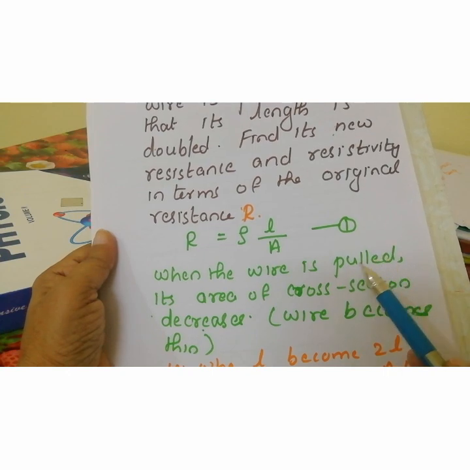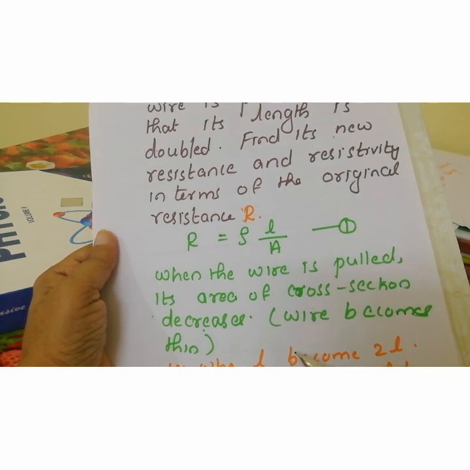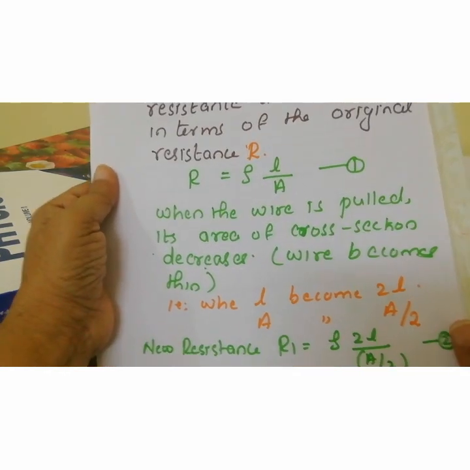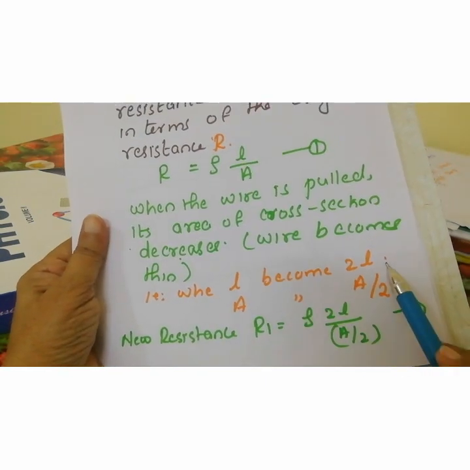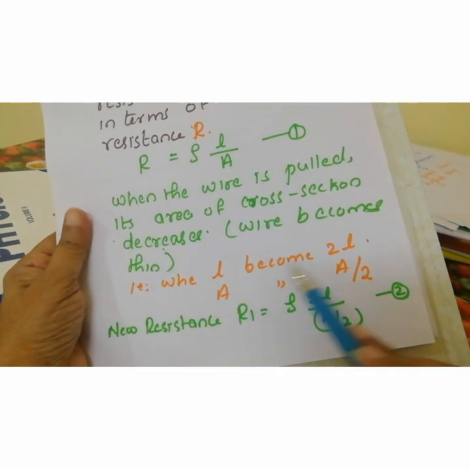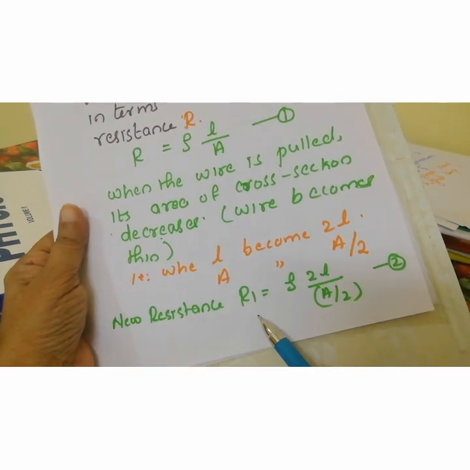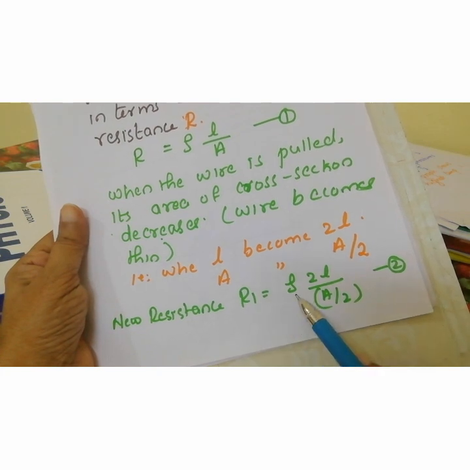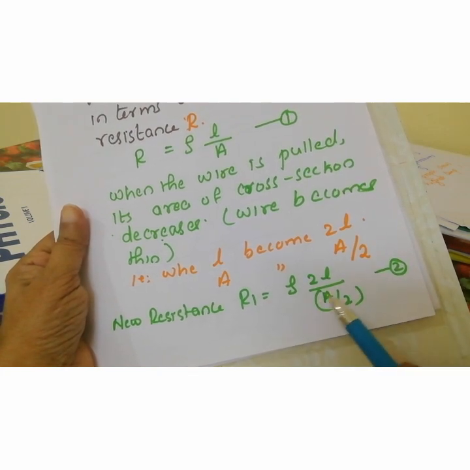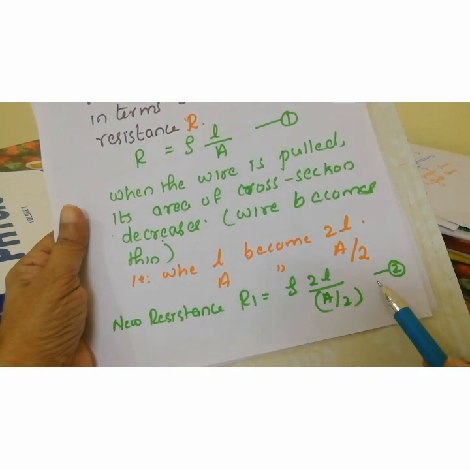So the new length will become 2L and the new area will become A divided by 2. The new resistance, let it be R1, is R1 = rho into 2L divided by A divided by 2, equation number 2.